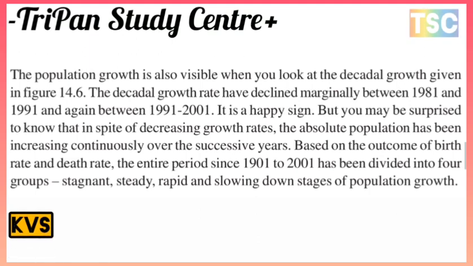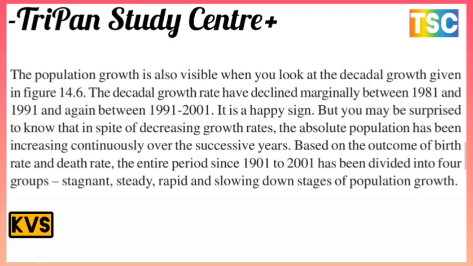The population growth is also visible when you look at the decadal growth given in Figure 14.6. The decadal growth rate declined marginally between 1981 and 1991, and again between 1991 and 2001. It is a happy sign, but you may be surprised to know that despite the decreasing growth rate, the absolute population has been increasing continuously over the successive years, based on the outcome of birth rate and death rate.